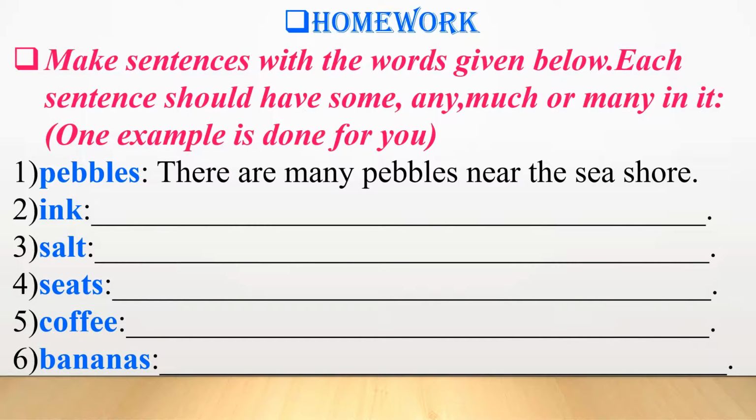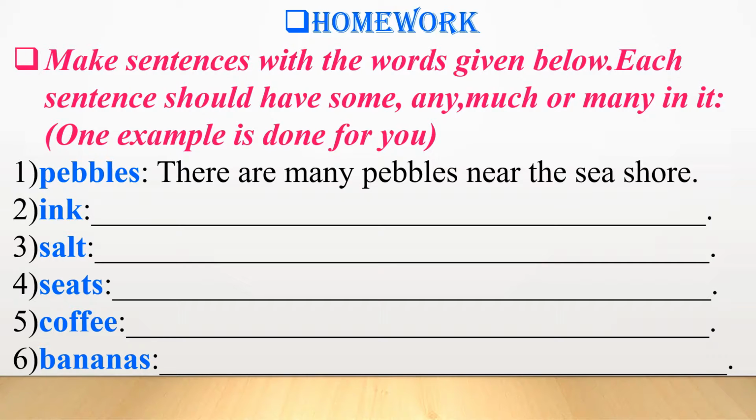Children, now it's homework time and you will be doing the homework in your notebook. Make sentences with the words given below. Each sentence should have some, any, much or many in it. One example is done for you.